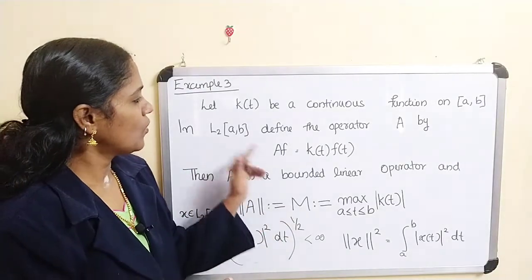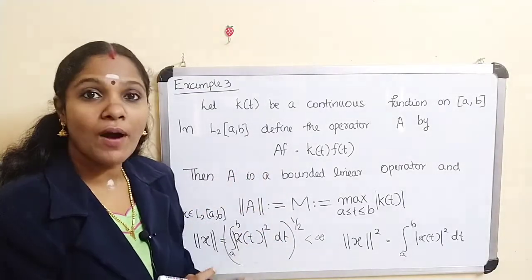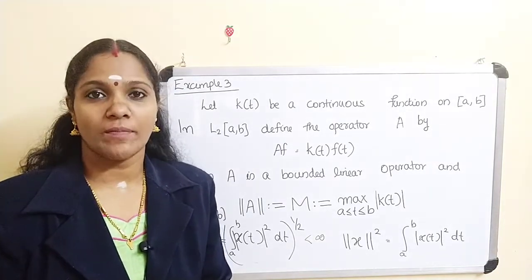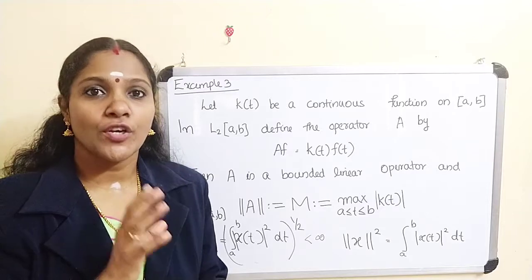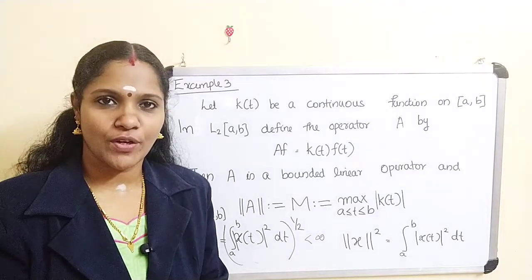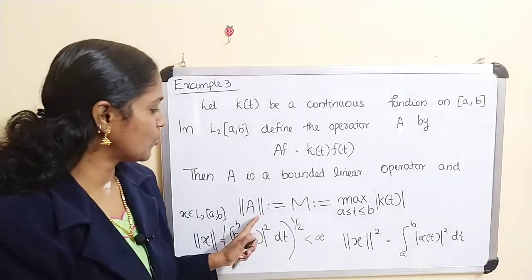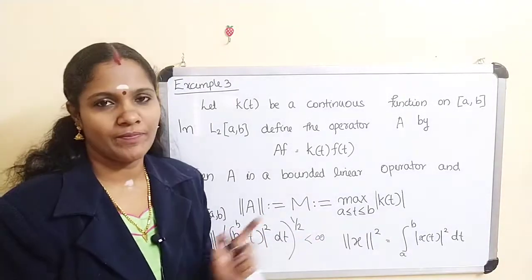Now we have to prove A is a bounded linear operator. That is, we have to prove there exists a constant C such that norm of Af is less than or equal to C times norm of f. Here we also have to prove that norm of A equals this quantity.